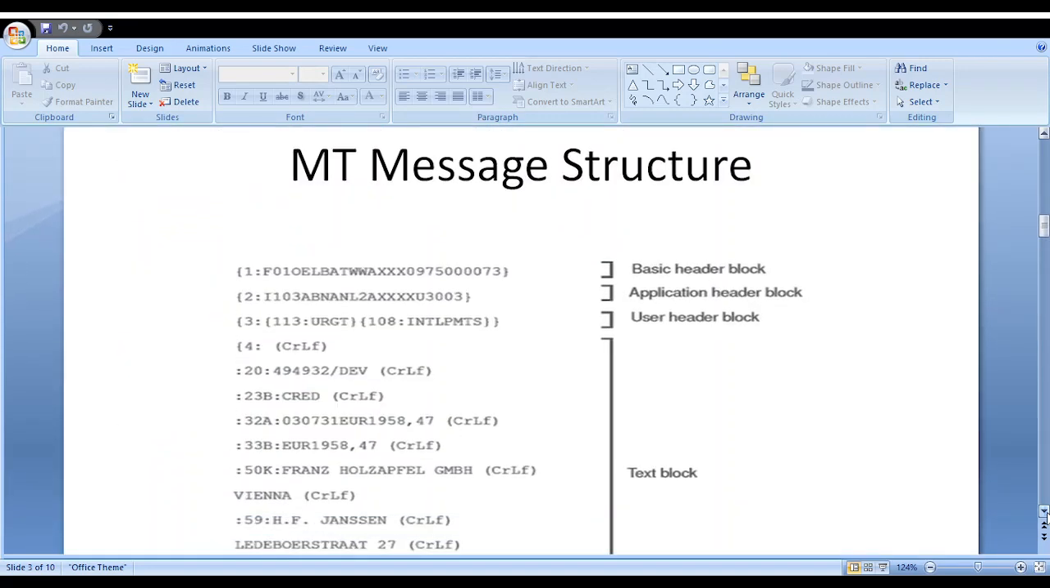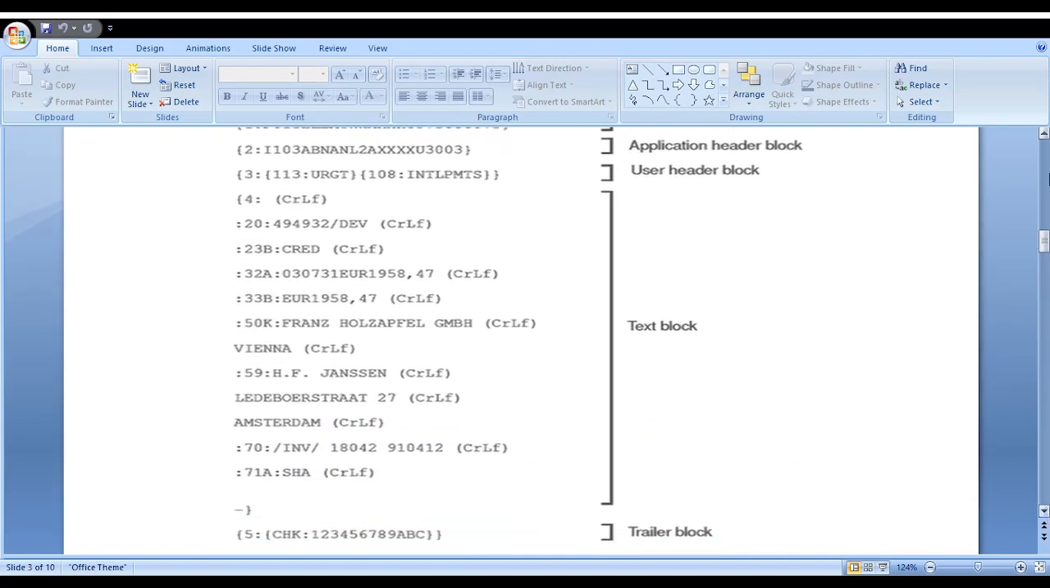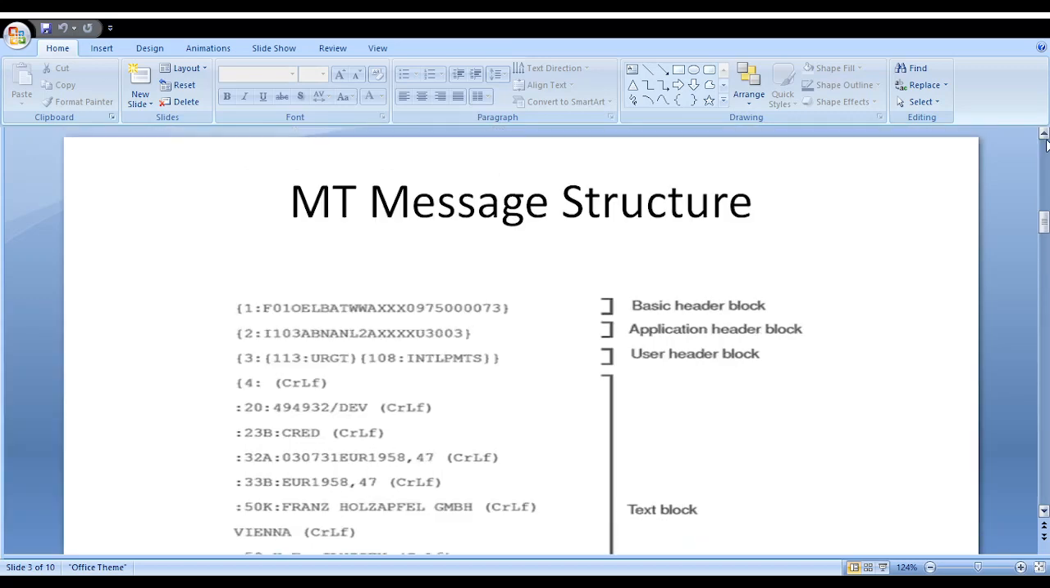How does the MT message structure look? An MT message has five blocks: basic header block, application header block, user header block, text block and trailer block. This is the general MT structure. In the basic header block, the initiation party's BIC code is there. You can see that in the basic header block.